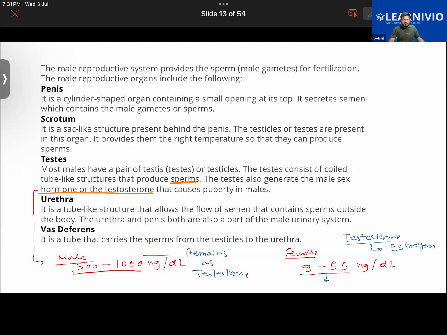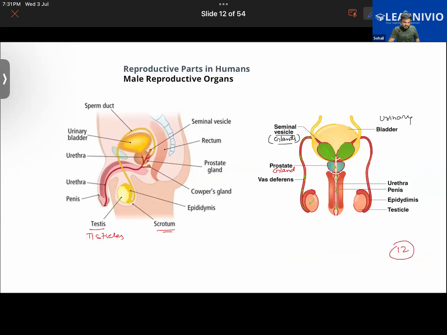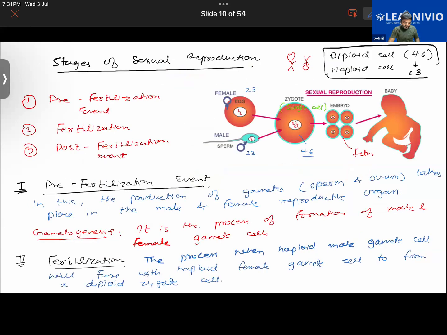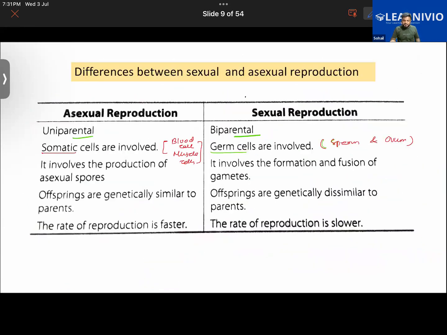So hope that is clear. Will you be meeting in the next class and revising? Okay, Alif, you're asking to show this difference. Note it down quickly if you haven't, because other classes are going to start.